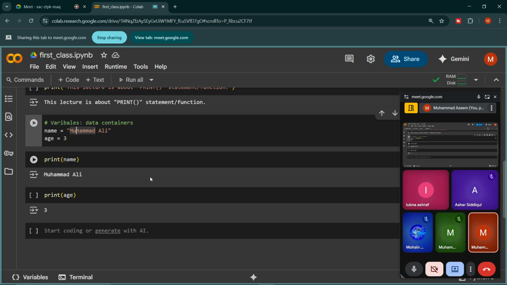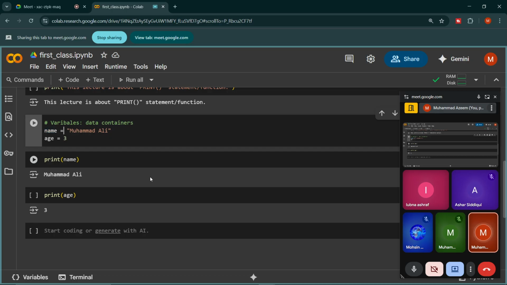So we saw that if I want to store something which is a sentence, or it can be a word or anything else, I have to enclose it in single or double quotes first of all. So I wrote this name Muhammad Ali, and I stored it into a variable called name, right? So on the left side, this name is actually my variable.